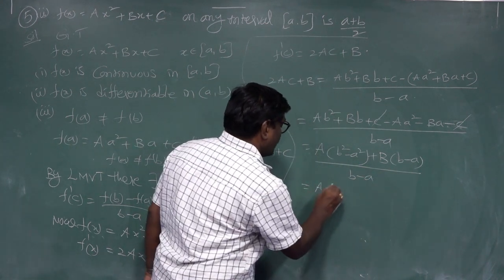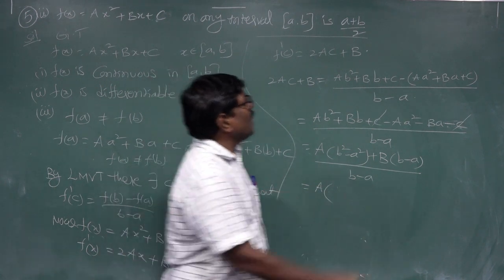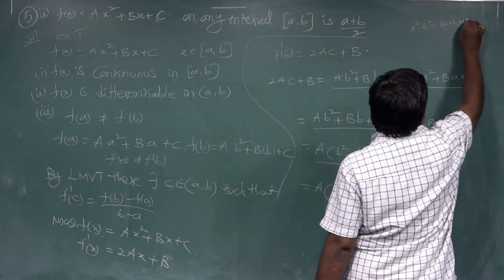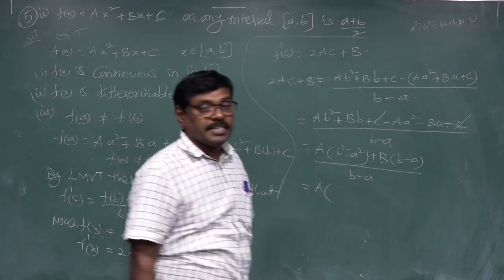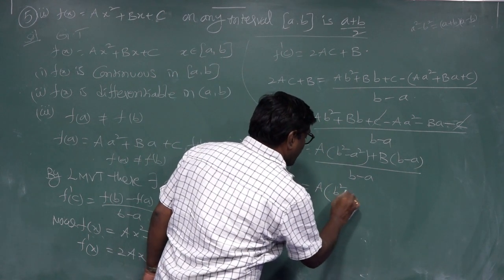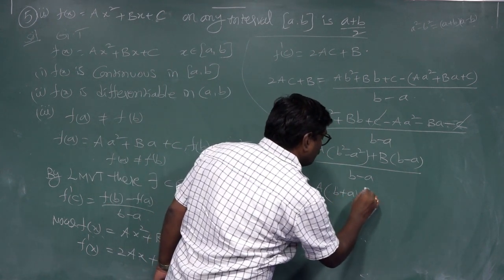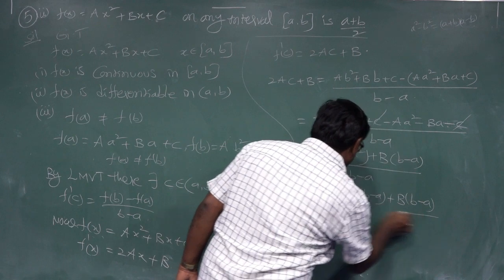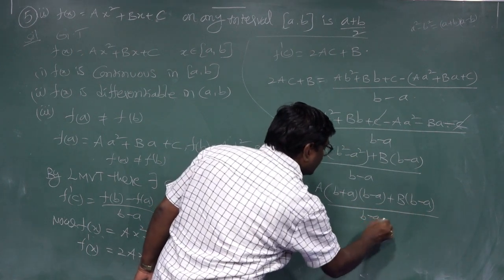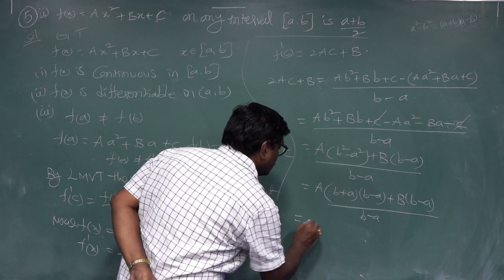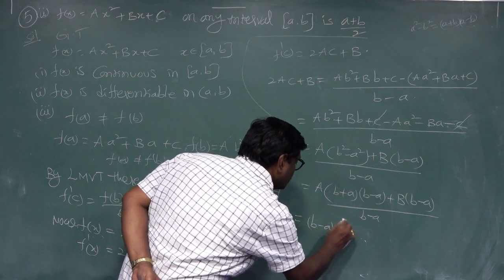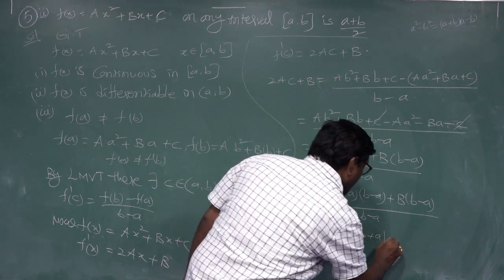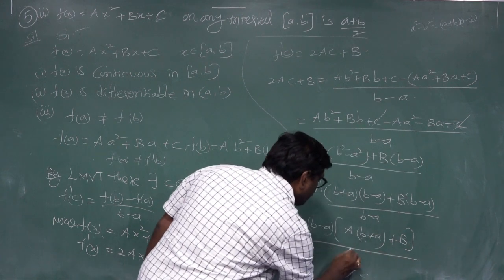This is A into A square minus B square formula: A square minus B square is (A plus B) into (A minus B). This is B square minus A square formula, the same: A into (b plus a) into (b minus a) plus B into (b minus a), by b minus a. Take the common b minus a, into A into (b plus a) plus B, by b minus a.